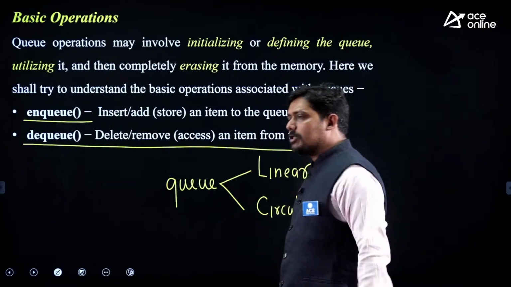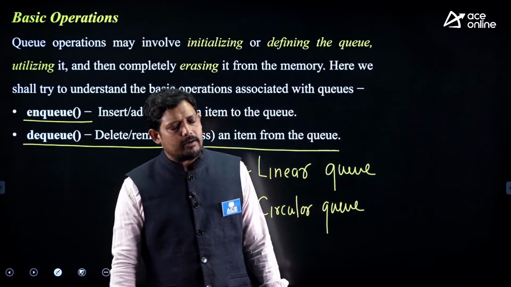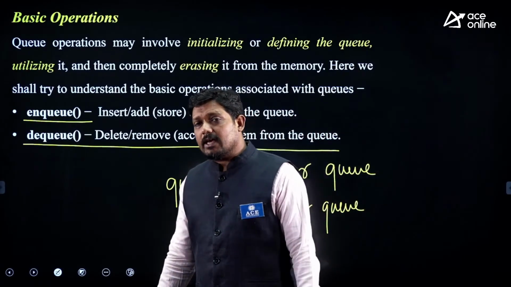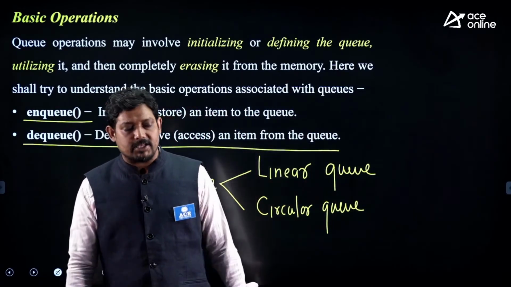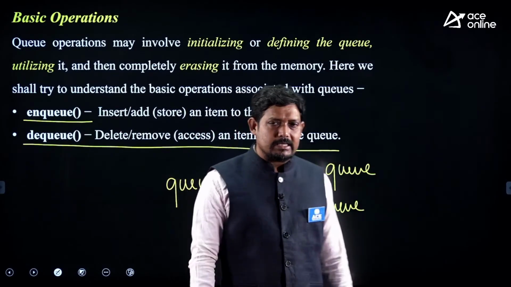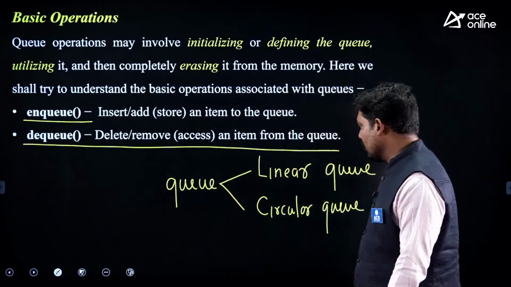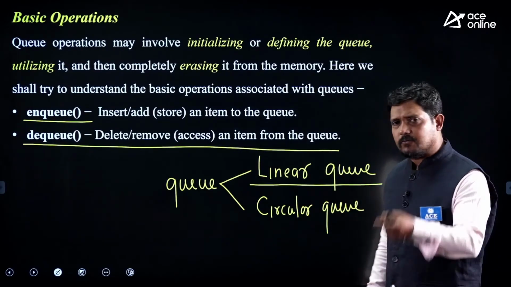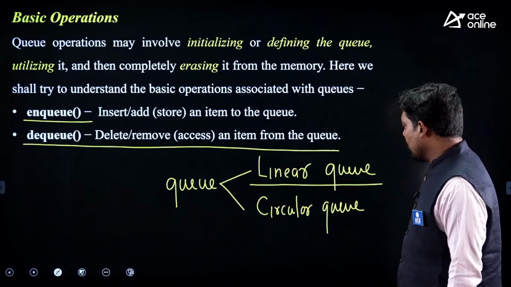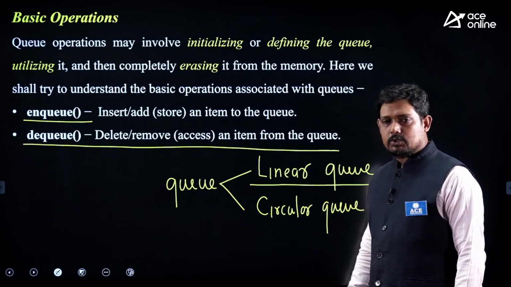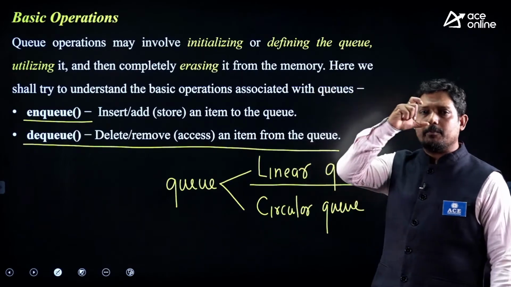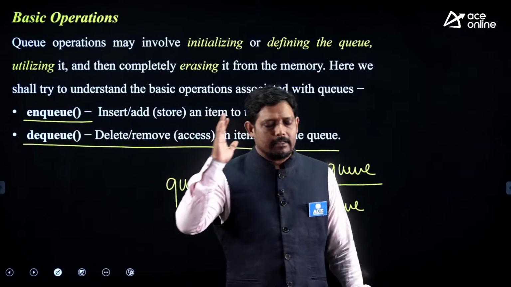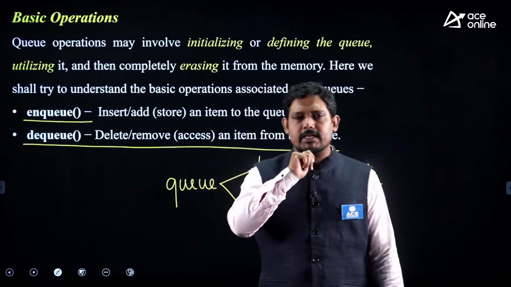There is a disadvantage associated with the linear queue: even if space is present at the beginning, once your rear pointer reaches max minus 1, the queue is declared full. So even though space is there, the linear queue problem is that it is declared full, because the free positions are at the beginning and the rear pointer has reached the end.